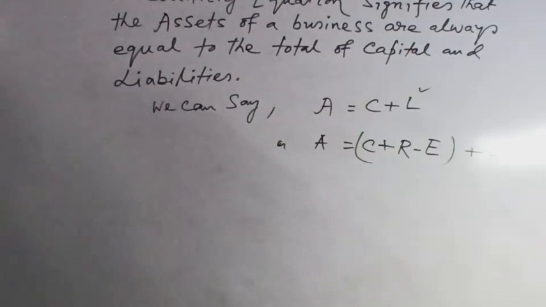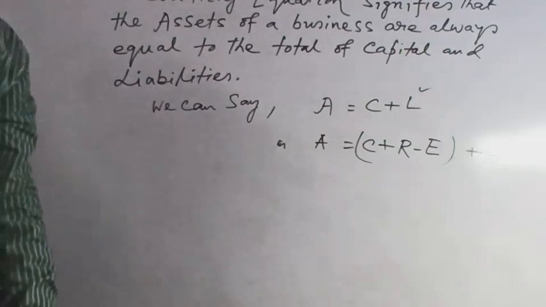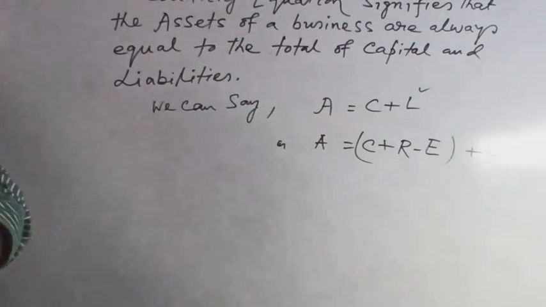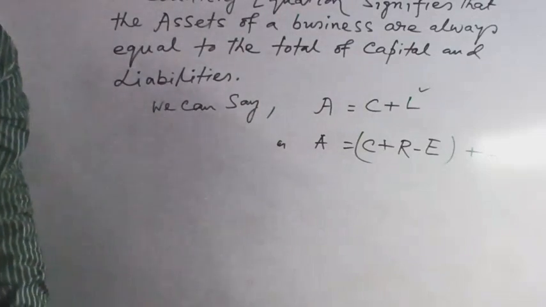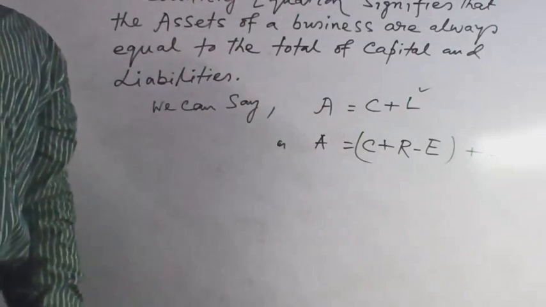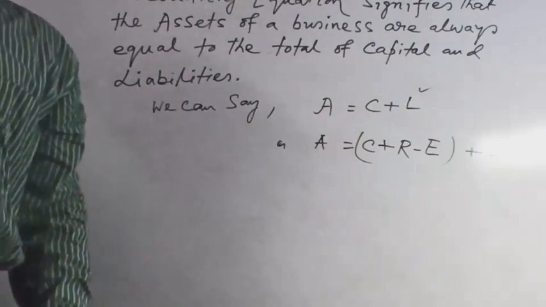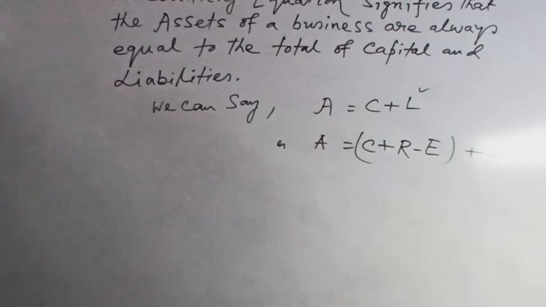There are other terms also. Entry means when a transaction or event is recorded in the books of account, it is called an entry. Another term, bad debt. Bad debt is the amount that has become irrecoverable from a debtor. Again, insolvent.